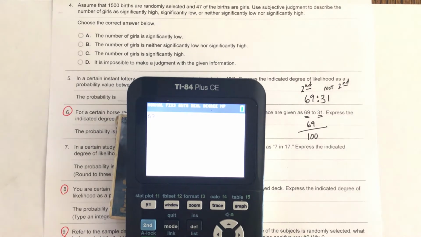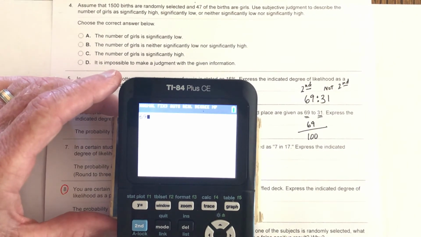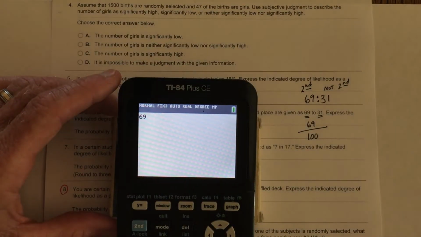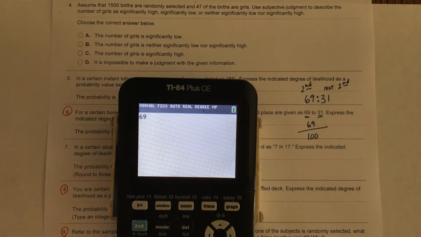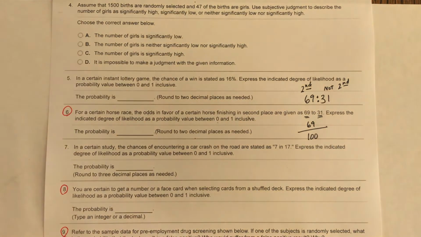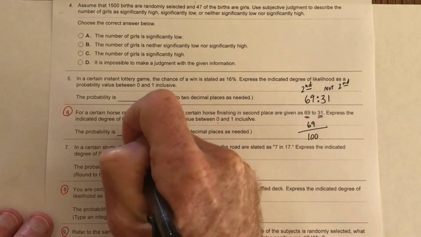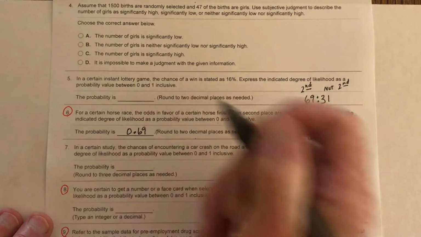69. The glare on that is horrible. Let me try to, ooh, well, that sort of works. 69 divided by 100. So that's going to be 0.69. Okay, now I need to adjust it again. Okay, so then that would be 0.69.